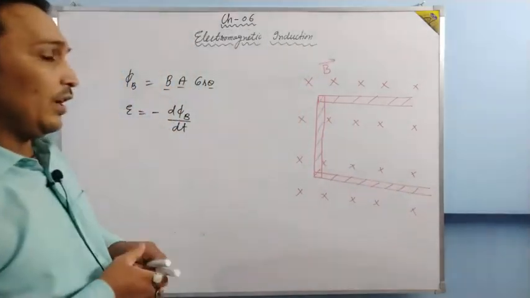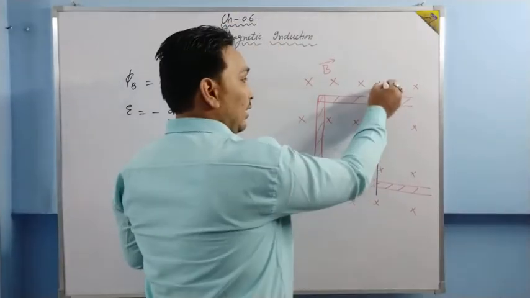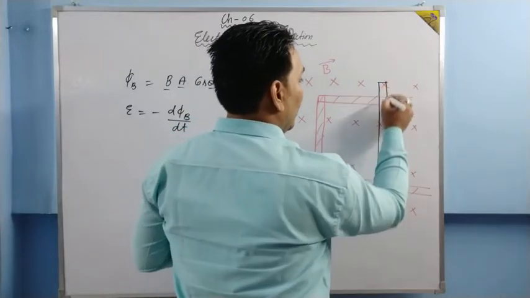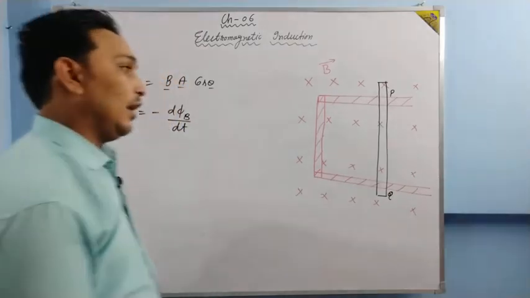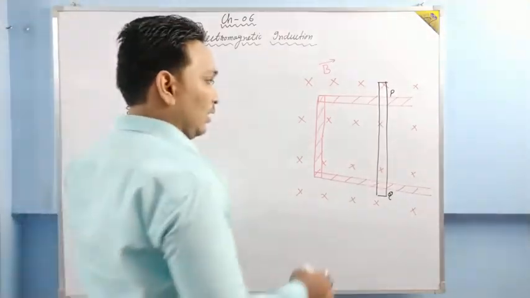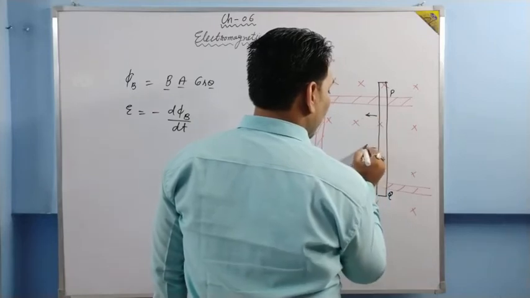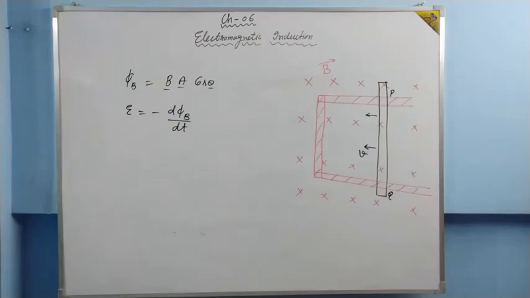Now what I am doing? I am taking a conducting rod, and I am putting it over here. Suppose here the point is P, here it is Q. And now this rod is moving towards this side with a uniform velocity v. Is it clear? Now what is changing?